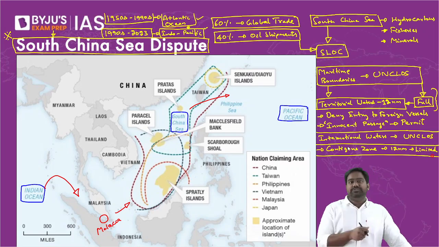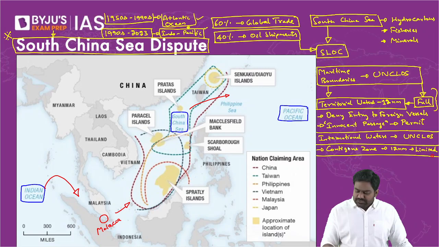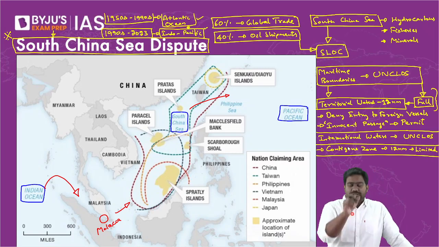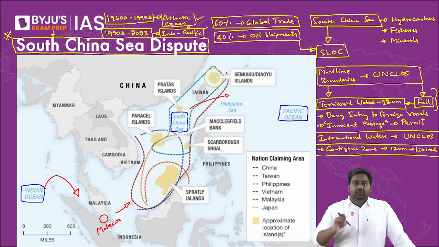So with regard to these subjects, the coastal state will still have powers in this part of the international waters as well. All right. The moment you cross your territorial waters, your jurisdiction almost comes to an end. You're entering international waters where UN clause provisions will apply. But within international waters, you have a buffer zone, the contiguous zone, that comes right after your territorial waters. It measures another 12 nautical miles. So here, the country will have limited jurisdiction. In a few areas, in a few subjects, the state will exercise jurisdiction with regard to taxation, tackling smuggling, crime, and any security threat, environmental issues. In these areas, the country will have jurisdiction in the contiguous zone as well. But apart from that, international law will apply here.